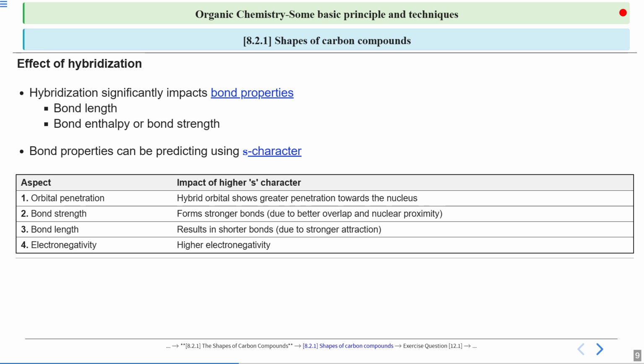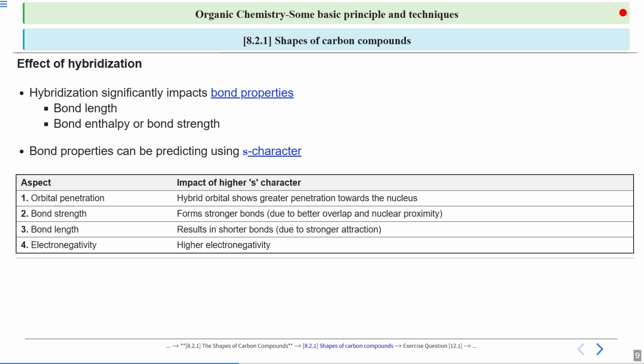Then we can say that sp, which has a 50% s character, will have the highest electronegativity. Then comes sp2, which has 33.33% s character, and lastly the least electronegative will be sp3, which has an s character of 25%, that is 25% for each atomic orbital, but we have 3 p orbitals, so that contributes 75% p character and 25% s character. I hope now you must be clear about the importance of s character. Got it?